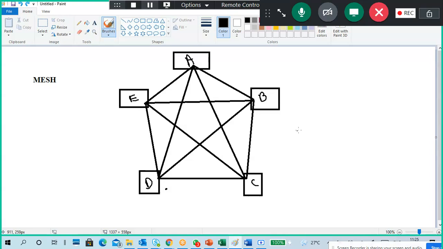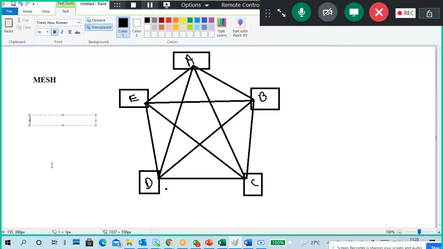But still we don't use it. We only use it at the server side, in high-level router configuration, like the routers connected in an ISP, an internet service provider. Their top layers only use mesh topologies. So why mesh topology? Because of redundancy. If one wire is down, no problem, still communicate.